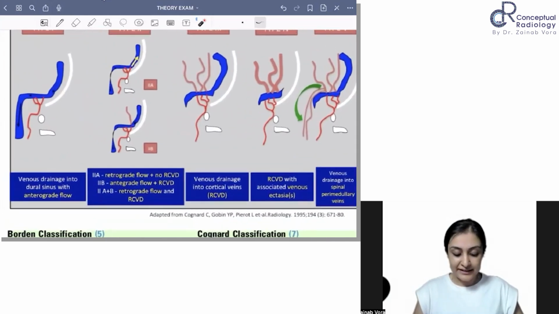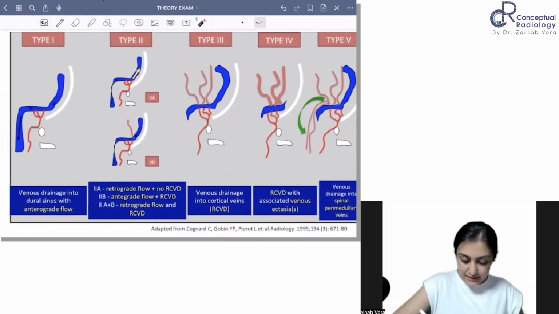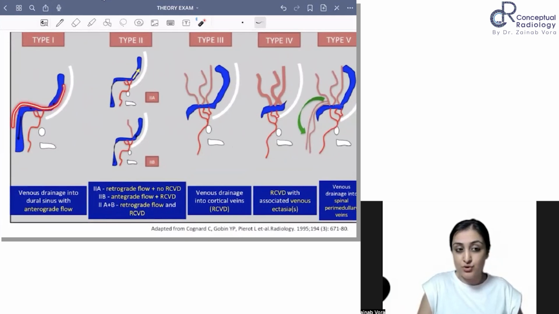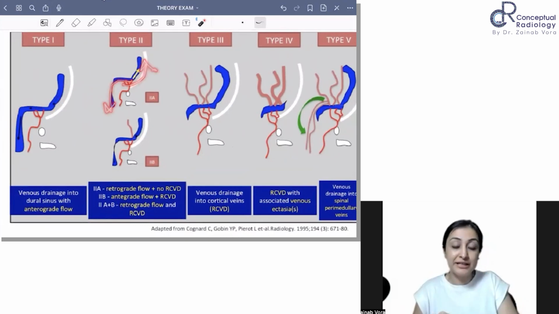So antegrade flow, it is the direction of the flow, right? Look at this. Antegrade flow means that it is going in the direction the venous sinus is supposed to drain, into the jugular. So that is how it is flowing. Retrograde means now because of the higher flow, instead of draining into the jugular, it's coming back up. That is the meaning of retrograde.